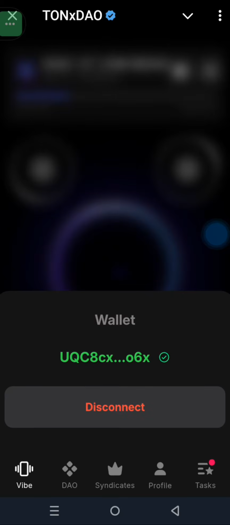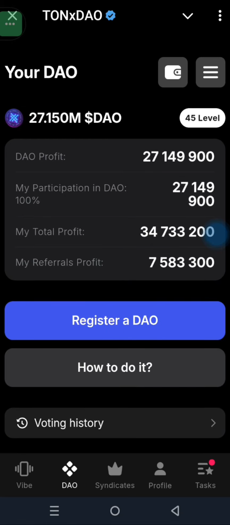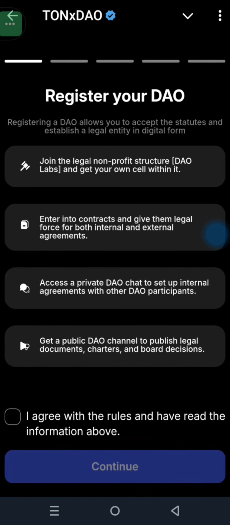Once you have connected it, you are going to see it's now showing green, and the disconnect is not showing red. So this is a sign of danger, and this is a sign of peace. My wallet is safe, and if I click on this danger, I'm going to disconnect instead. So I am good to go. I'll go back to DAO, and on the DAO section, I'll just come to register a DAO. Once I click on it, you see that it worked now.